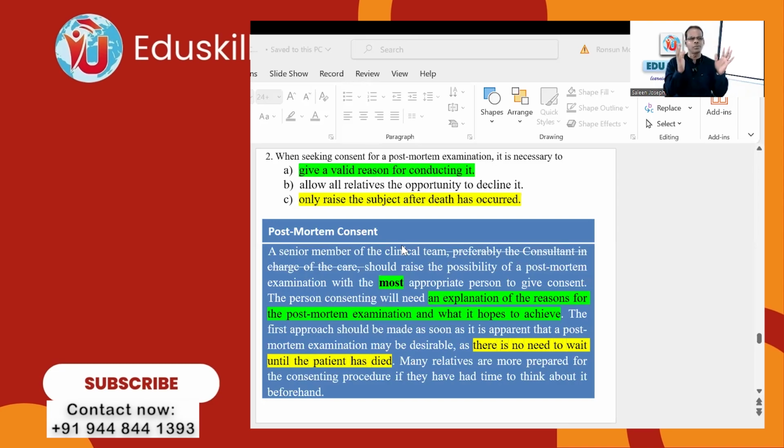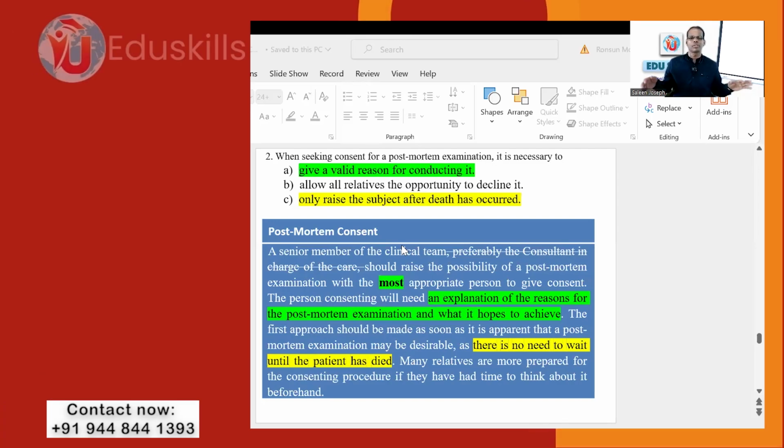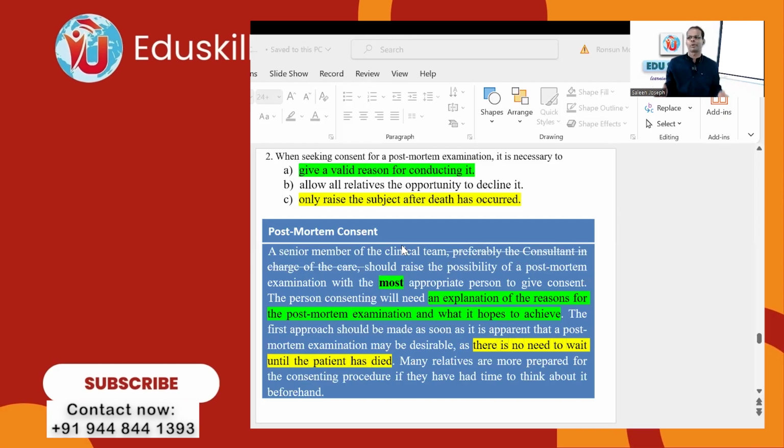So from general sense, because you know from your general and professional knowledge, we don't allow all relatives or seek the consent of all the relatives. That would be more than 1,500 people, all the relatives, right? And only raise the subject after death has occurred.